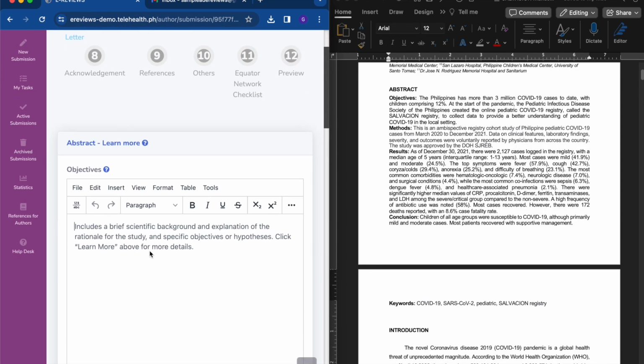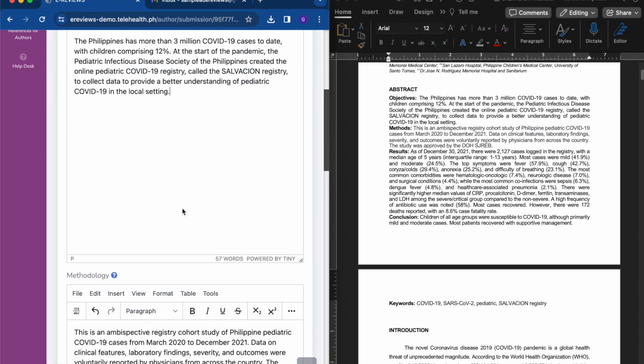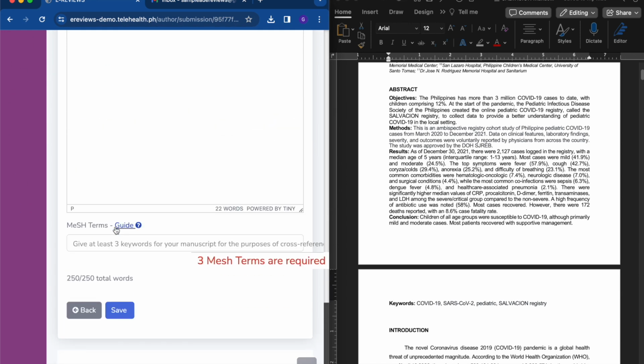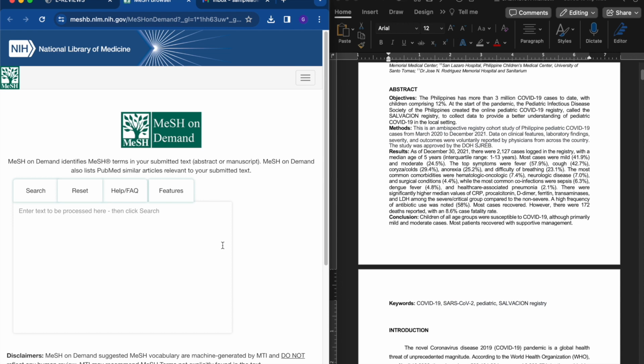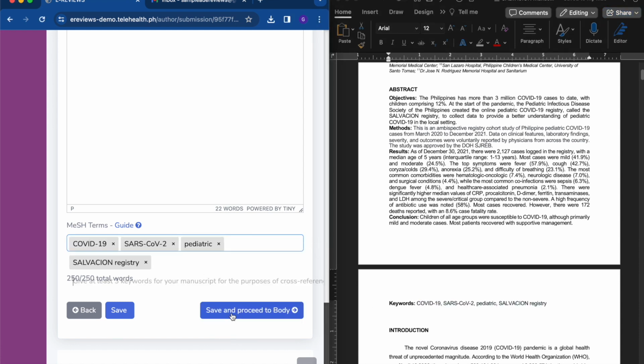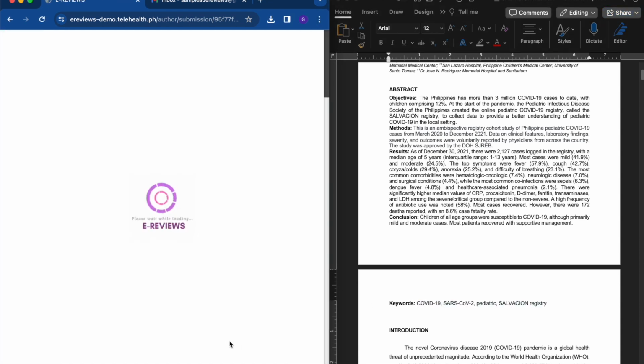Authors must create an abstract not longer than 250 words. The author must also provide at least 3 mesh terms that will be used for the purposes of cross-referencing. Authors may click on the link provided to access the National Library of Medicine's Mesh on Demand, a tool that can suggest mesh vocabulary based on the content of the manuscript provided.